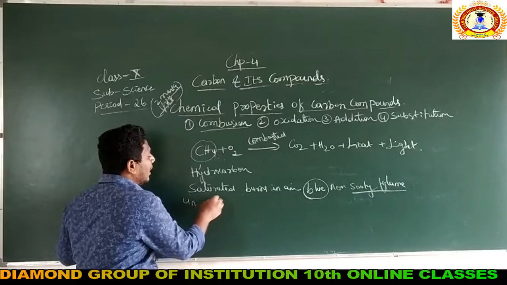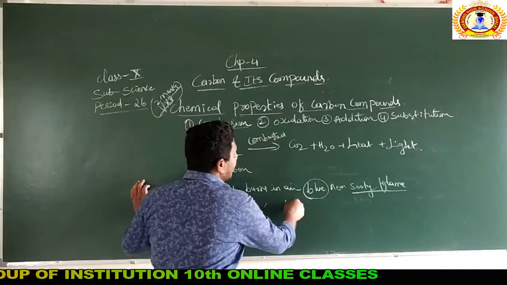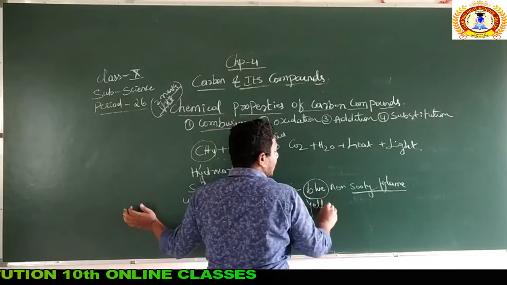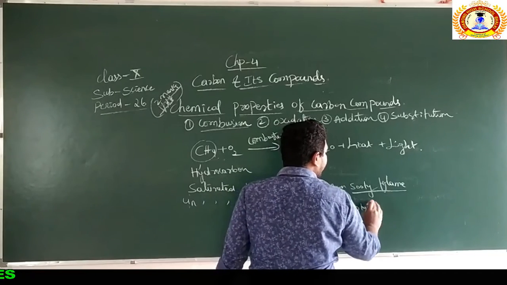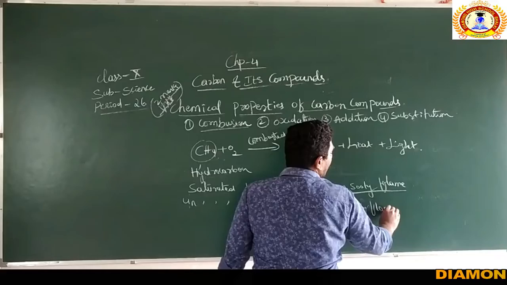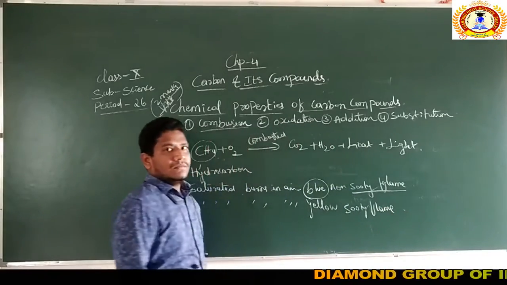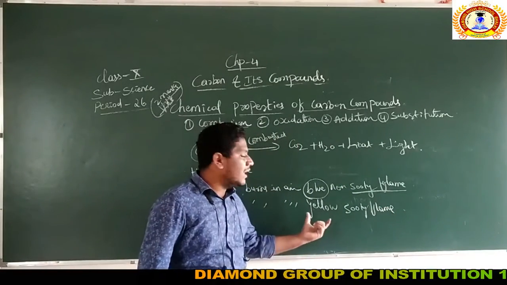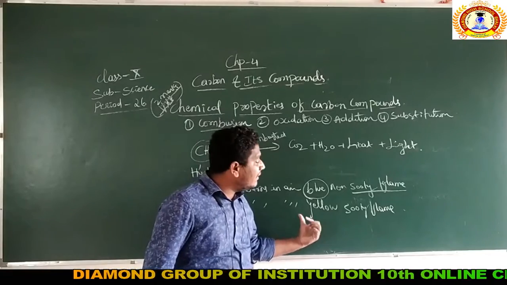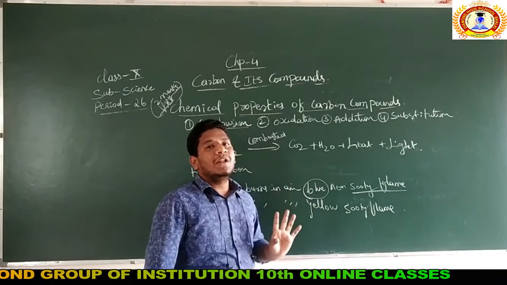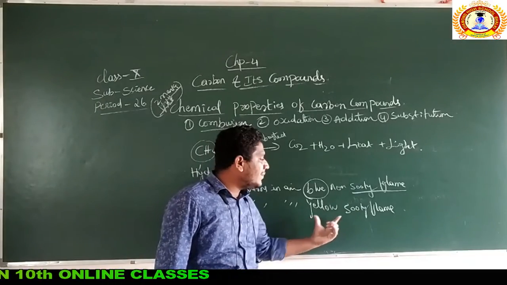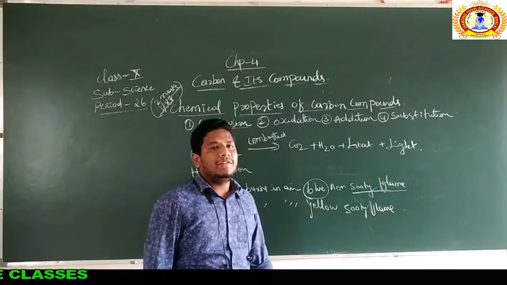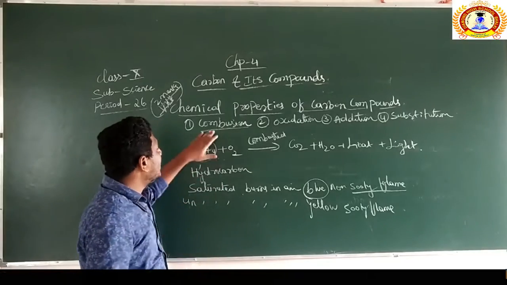Unsaturated hydrocarbons burn in air with a yellow sooty flame. If your flame color is yellowish, it means incomplete combustion, and with the yellow flame smoke is also liberated. That's what we discussed in the case of combustion.